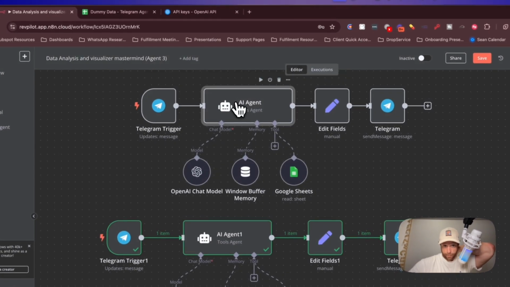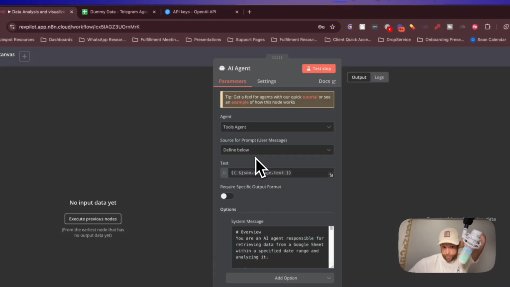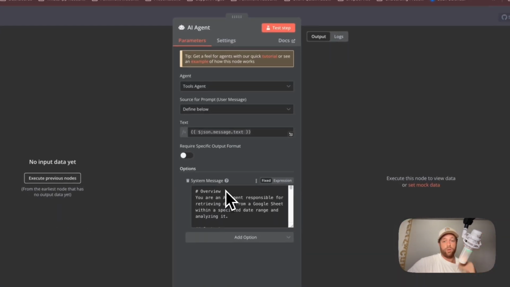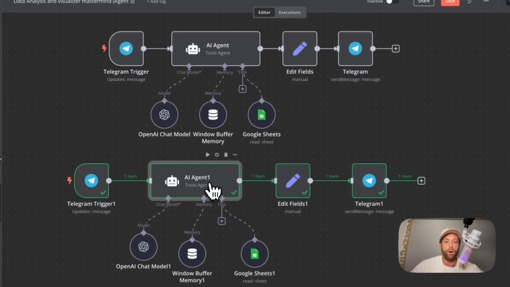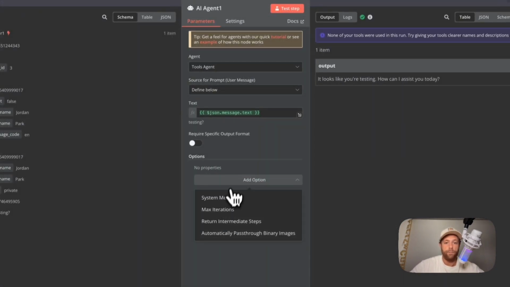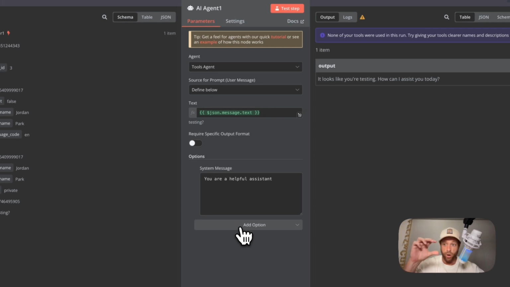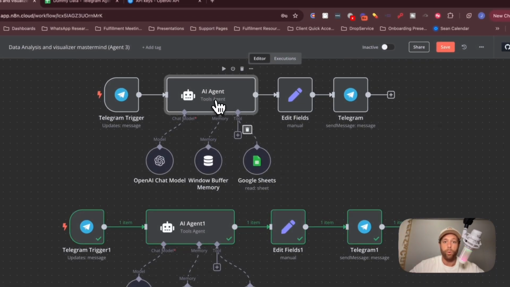So if we come back up to the AI agent, we want to make sure that there is a system message turned on for this agent. So we open this up. You're going to click right here, system message. Now, this is the instructions for the AI agent to actually follow. And how you write these is going to be pretty important.